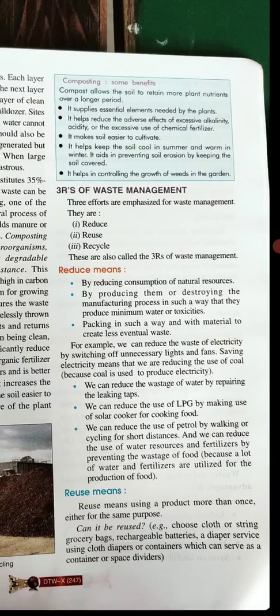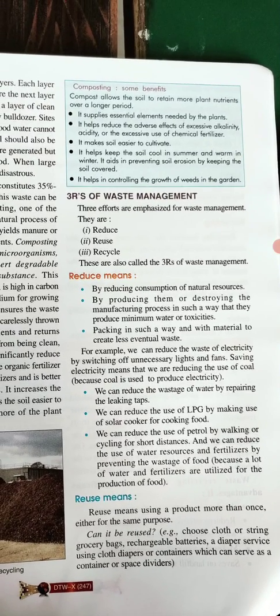Okay, then for example, we can reduce the waste of electricity by switching off unnecessary lights and fans. Saving electricity means that we are reducing the use of coal. Okay, so by these kinds of short reductions in consumption, we can save a huge amount of raw materials. Okay, we can reduce the wastage of water by repairing the leaking taps. We can reduce the use of LPG by making use of solar cookers or inductions. We can reduce the use of petrol by walking or cycling for short distances. Okay, in this way we can save our natural resources.